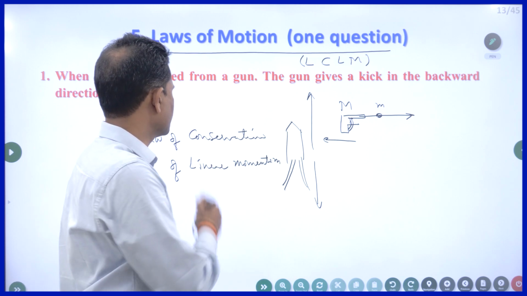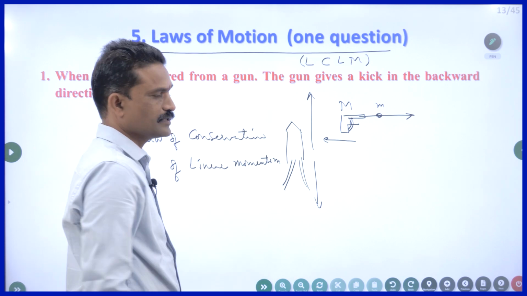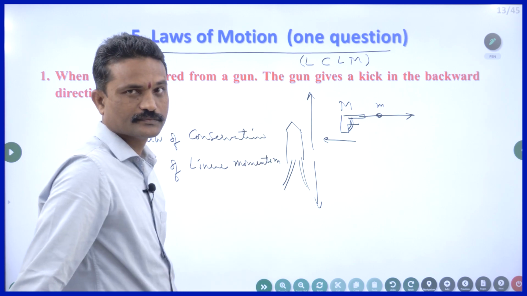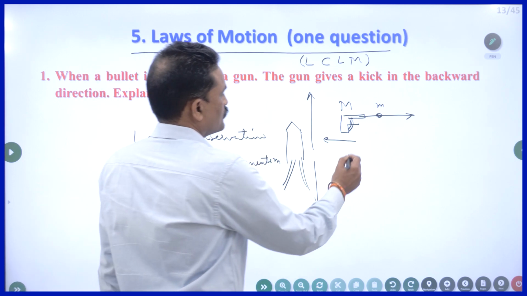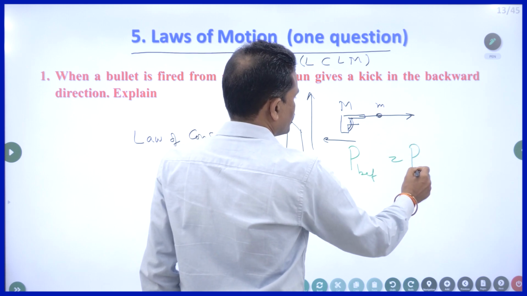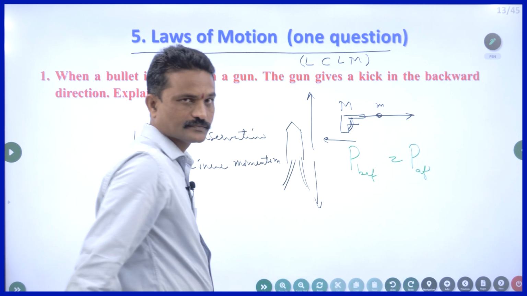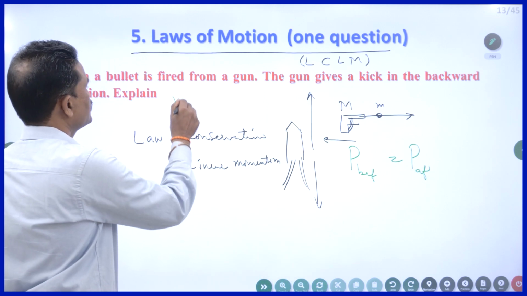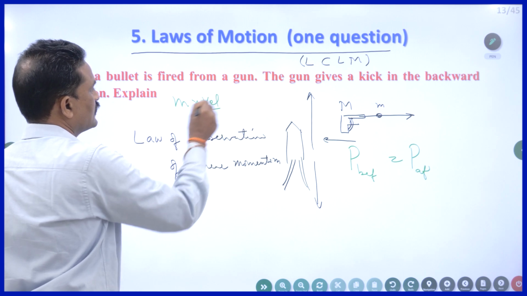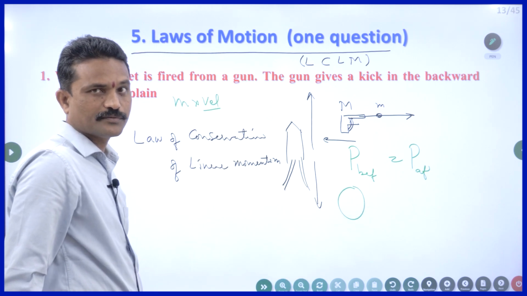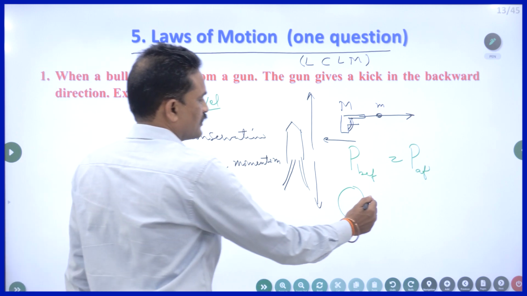So according to the law of conservation, conservation means remaining the same. So before the firing, the momentum is 0. So the momentum before firing must be equal to the total momentum after the firing. Initially both are at rest. Momentum is mass into velocity. Your velocity is 0. So before firing, the total momentum is 0. So what about after firing?